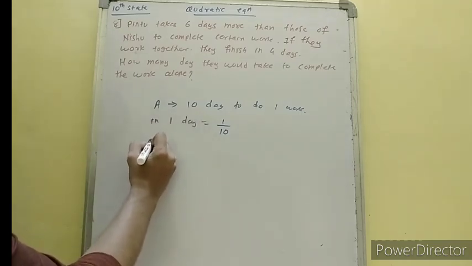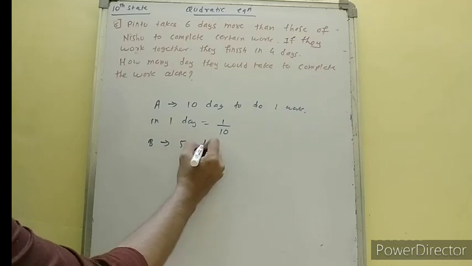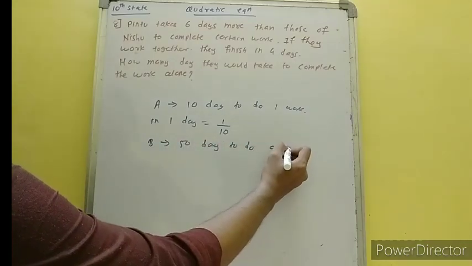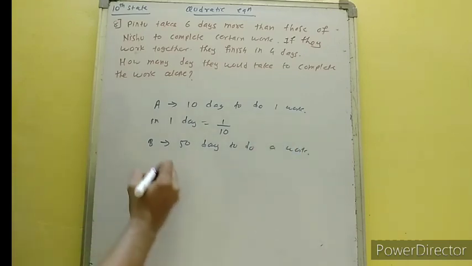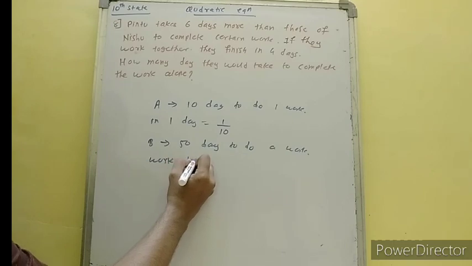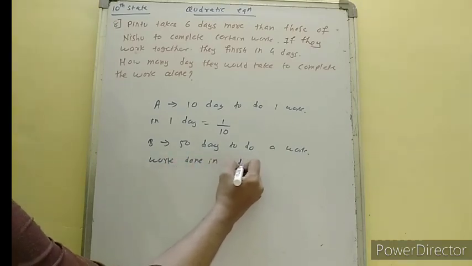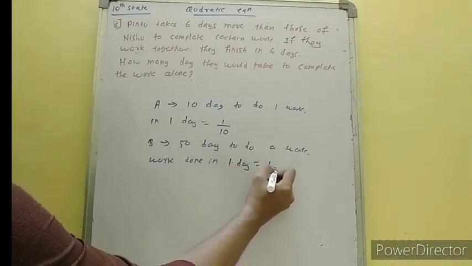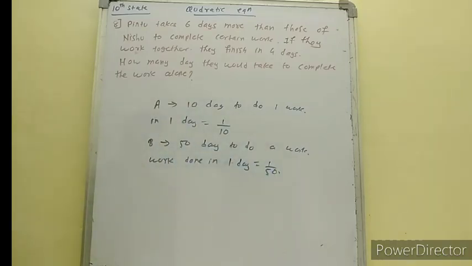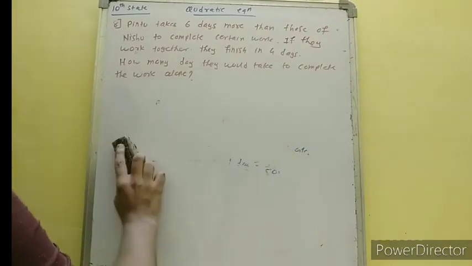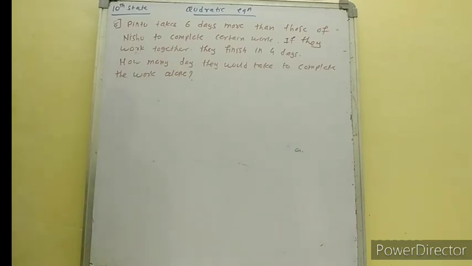If B takes 50 days to do a work, so work done in one day is 1 upon 50. Okay, so we can easily find out one day's work by dividing 1 by the total number of days taken. So this is the same type of question. Let's see what we can do in this.